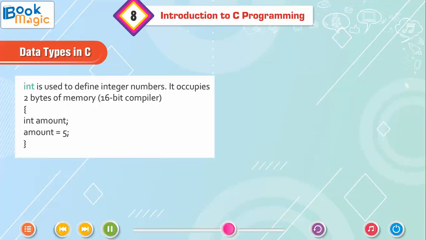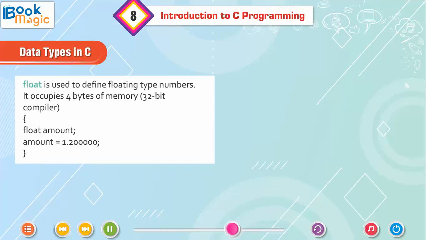int is used to define integer numbers. It occupies 2 bytes of memory, that is, 16-bit compiler. Example: main() { int amount; amount = 5; } float is used to define floating type numbers. It occupies 4 bytes of memory, 32-bit compiler. Example: main() { float amount; amount =